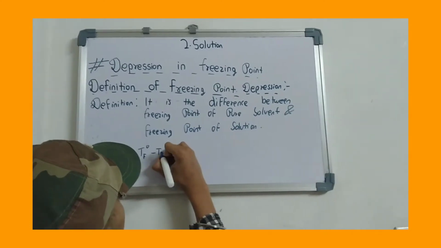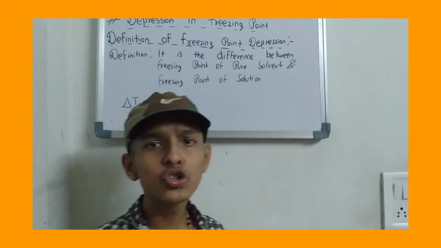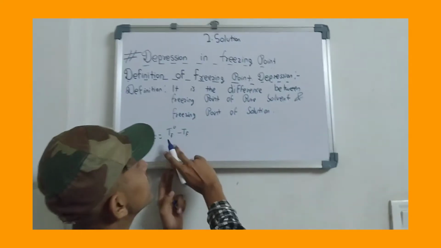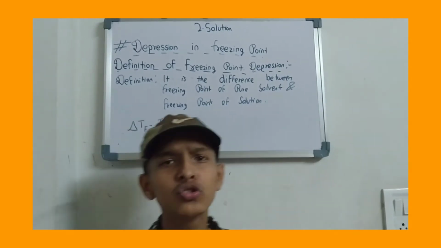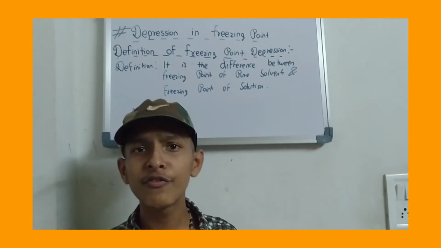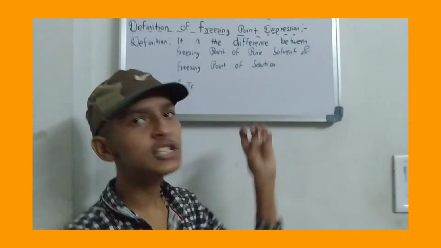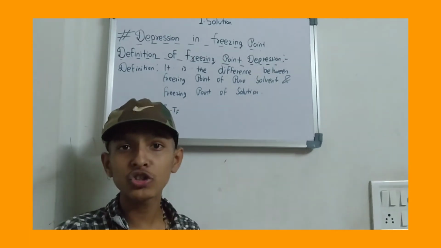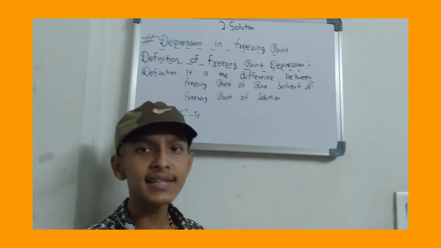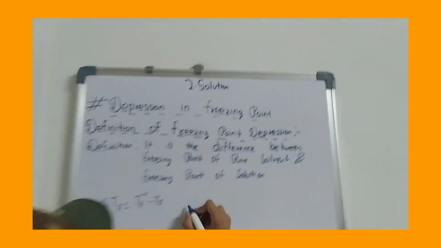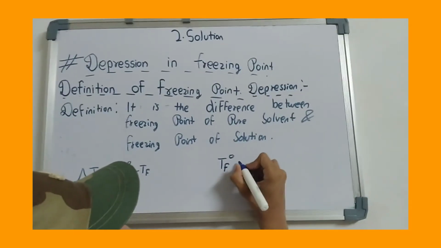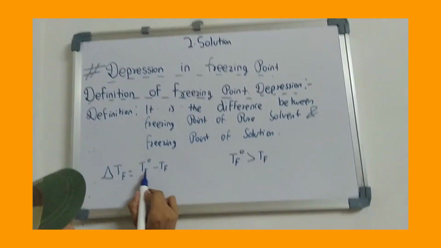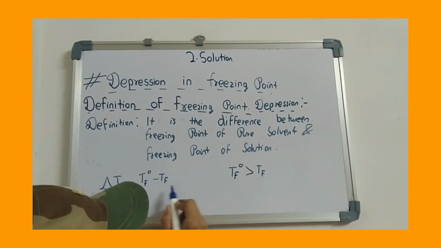TF0 minus TF. In this you should be very careful and understand why I have written the freezing point of the pure solvent first and the freezing point of the solution afterward. Let's understand with an example. We know that the freezing point of a pure solvent is always greater than the freezing point of a solution. If we add a solute to a pure solvent, then the freezing point of the solution decreases. So the freezing point of the pure solvent, TF naught, will always be greater than TF, the freezing point of the solution. Therefore, TF naught is written first and TF afterward.